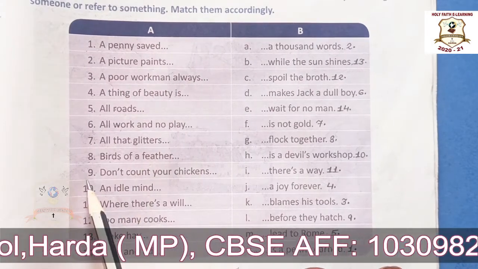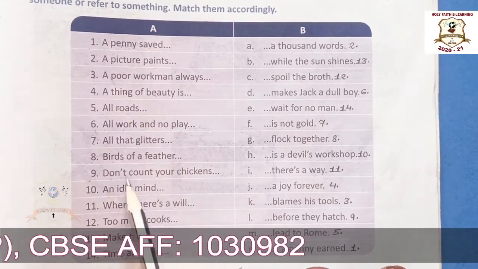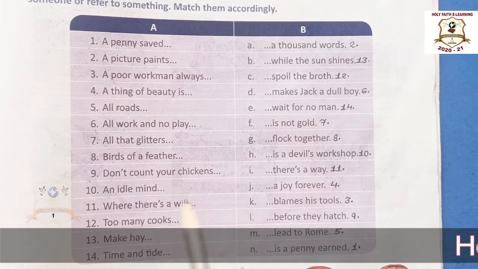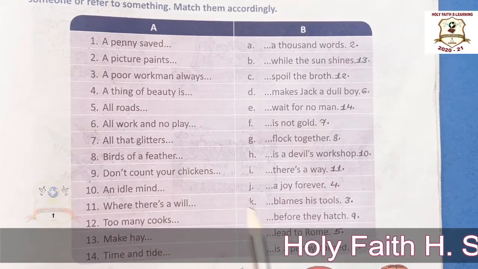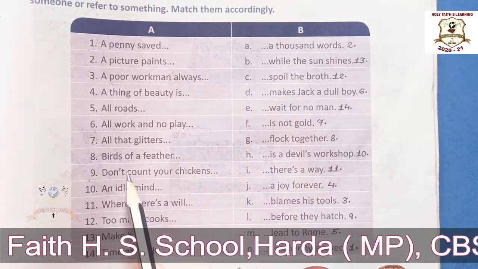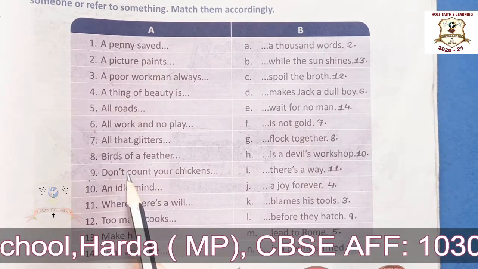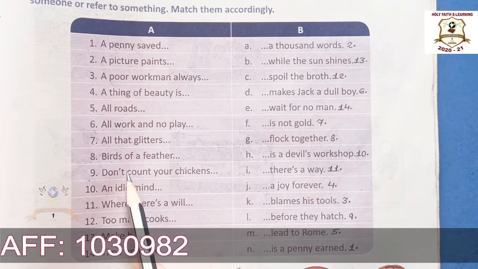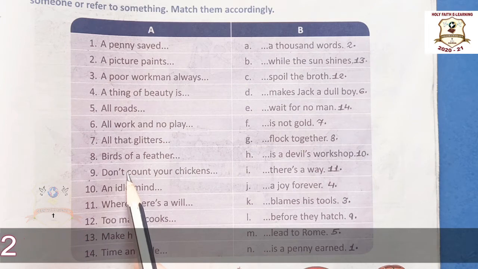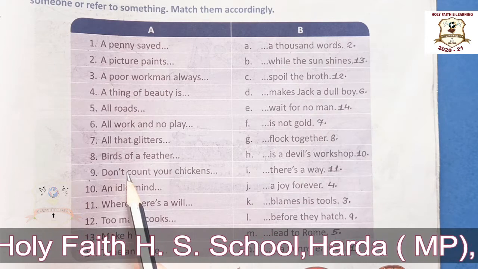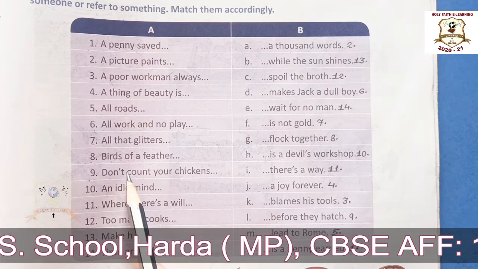Okay. Now ninth one. Don't count your chickens before they hatch. Okay. The meaning of this proverb is that don't expect a positive result before you actually see it. Okay. So it is used to say that do not count on something that has not yet happened.